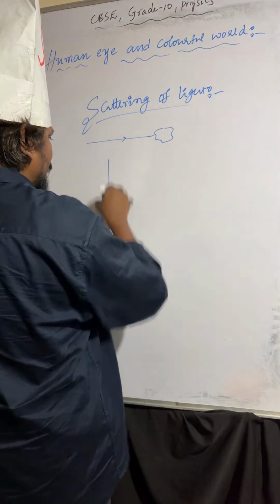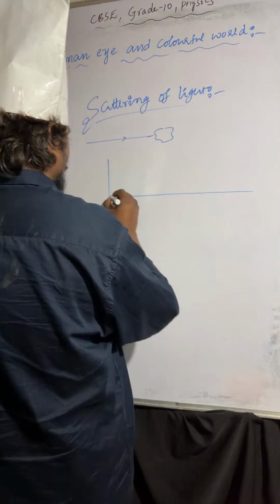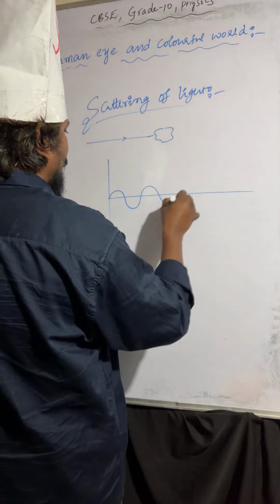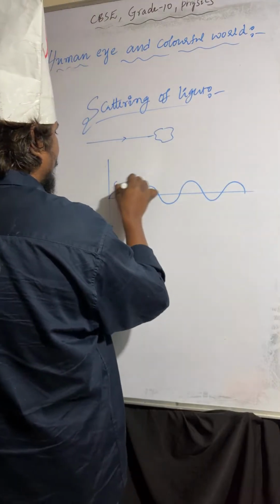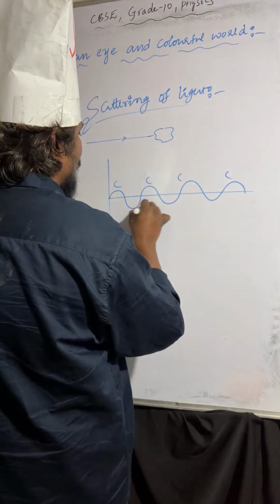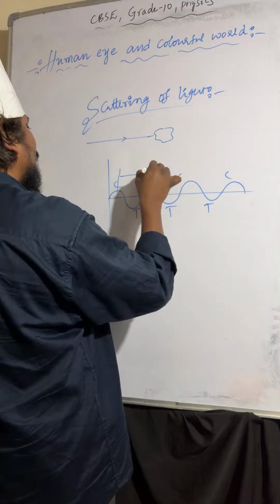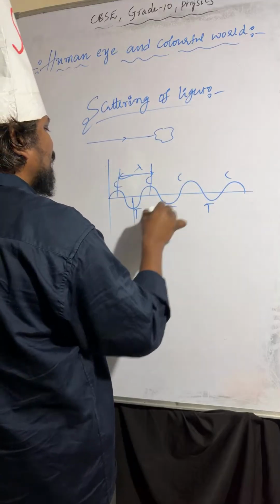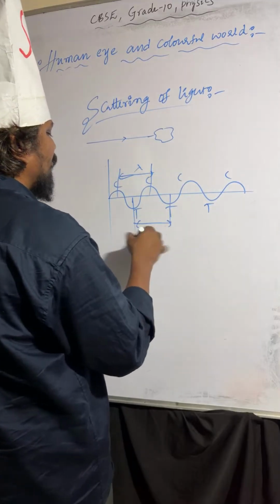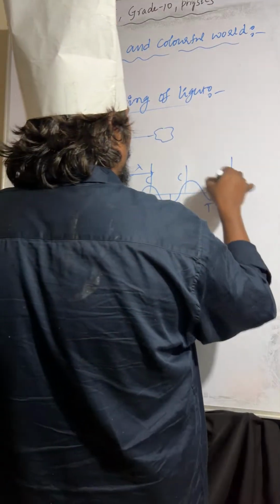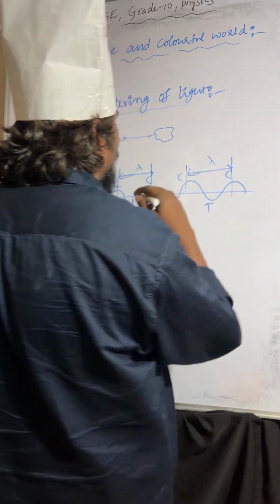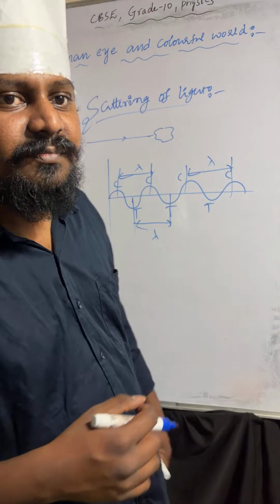What is the wavelength? Wavelength is nothing but the distance between two consecutive crests or two consecutive troughs.